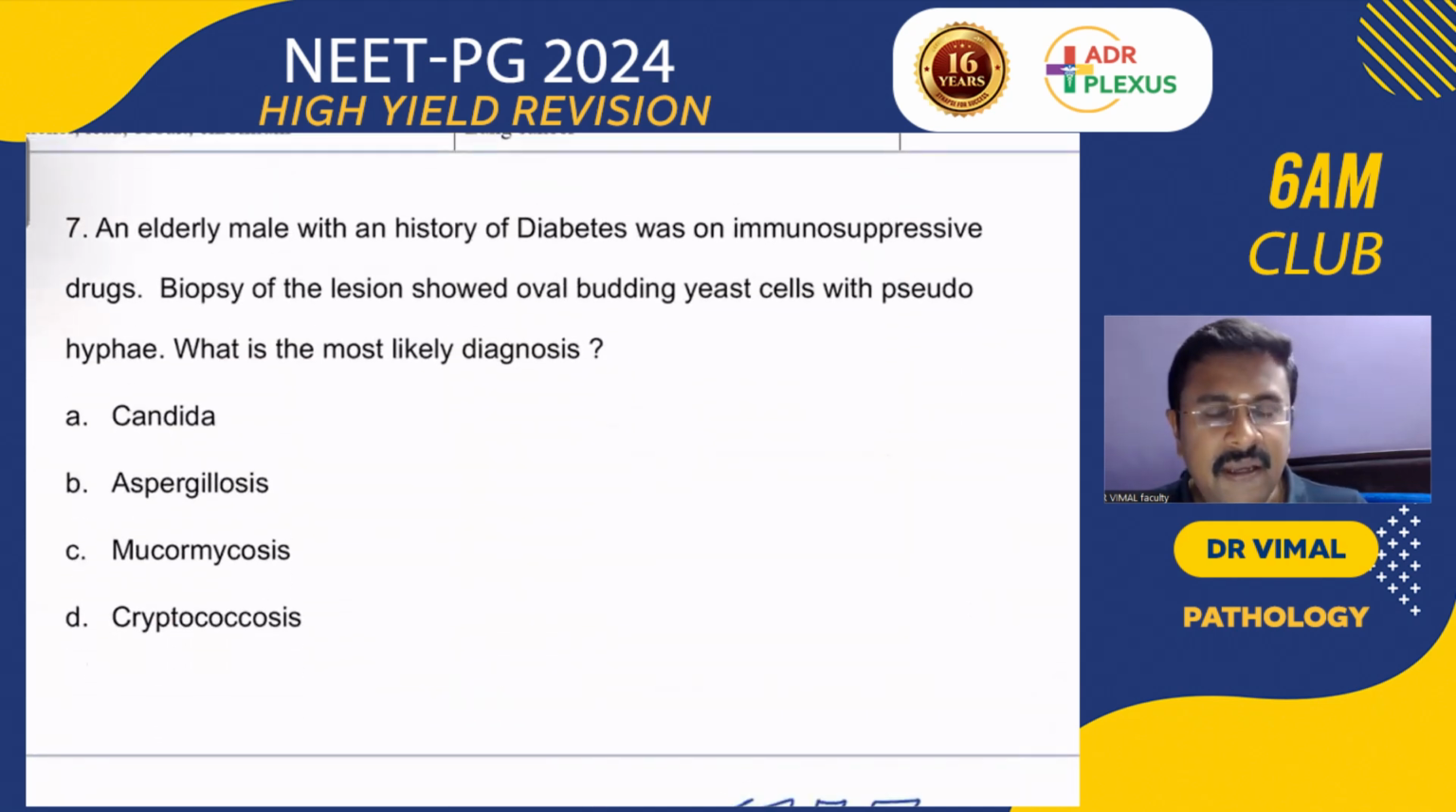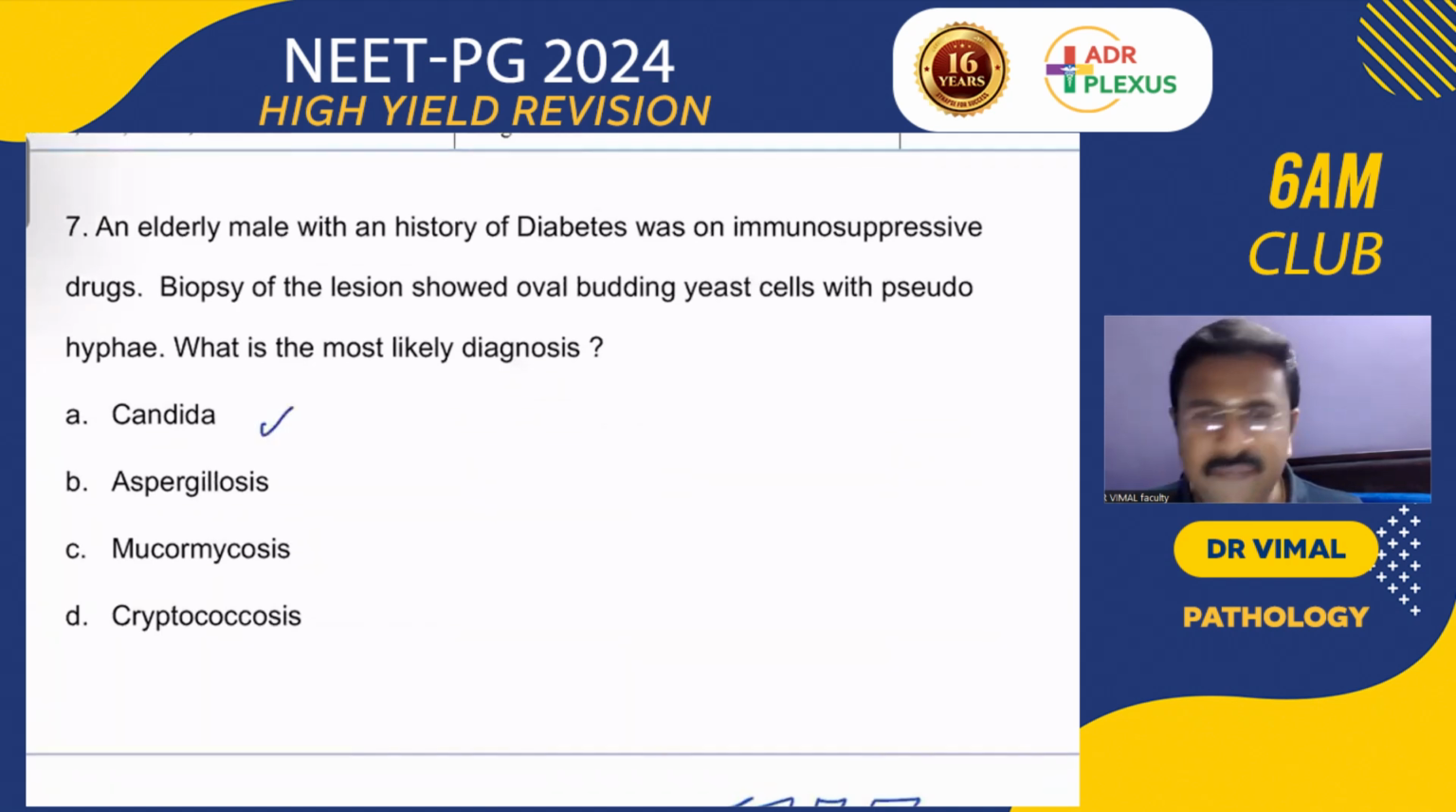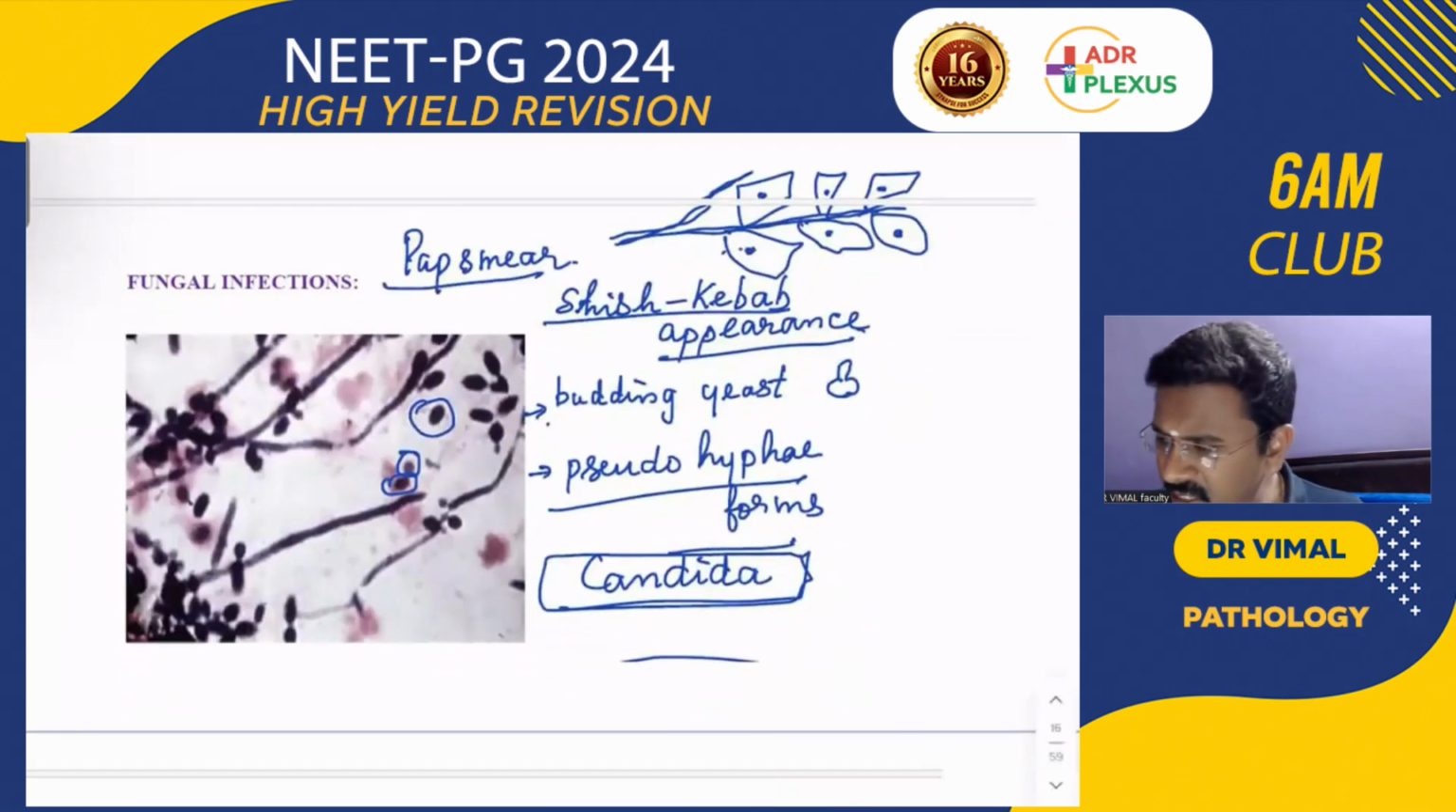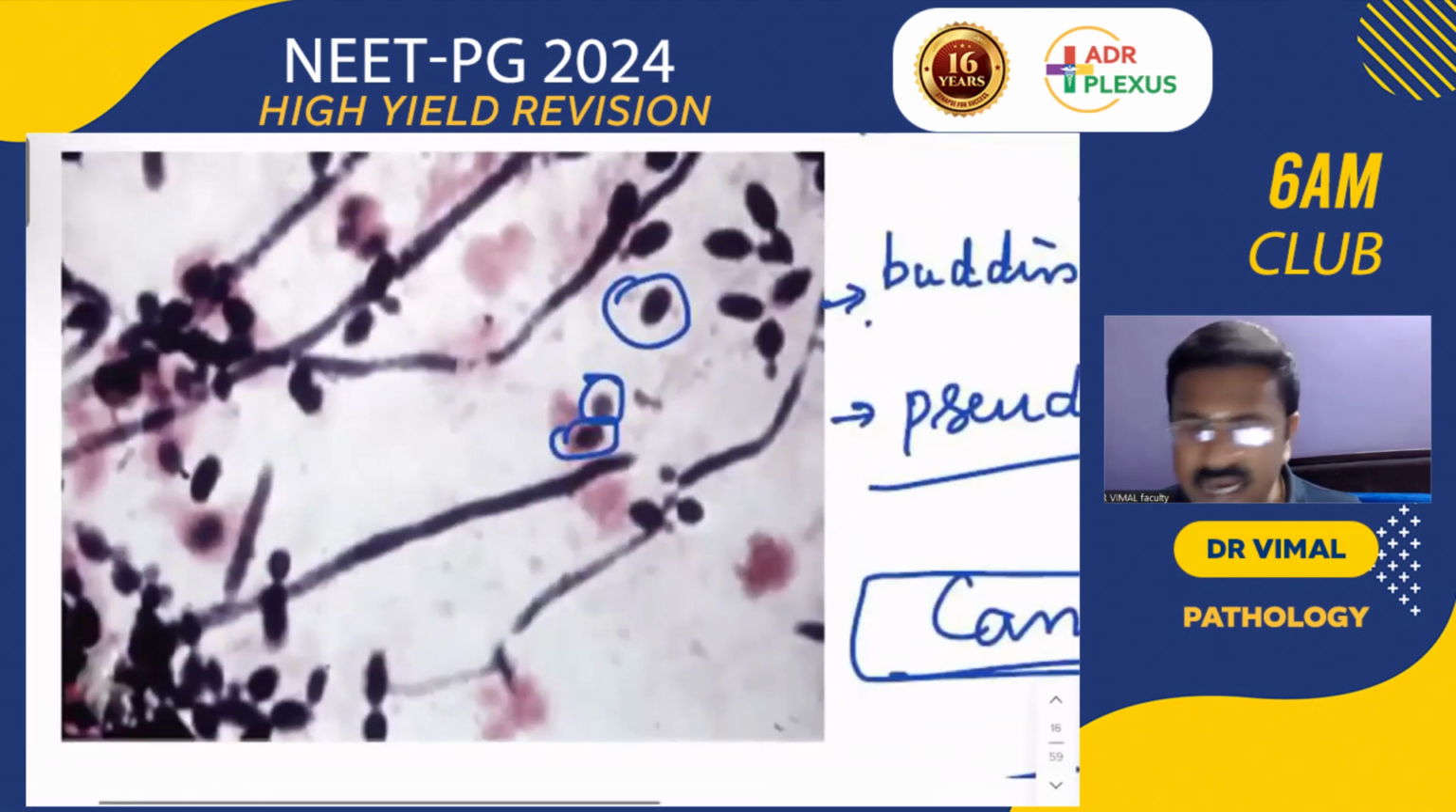Very good. An elderly male with a history of diabetes was on immunosuppressive drugs. Biopsy of the lesion showed oval budding yeast with pseudohyphae. What is the most likely diagnosis? We all know that oval budding yeast cells with pseudohyphae, in a background of immunosuppression, is Candida. See this picture; this is how Candida looks.